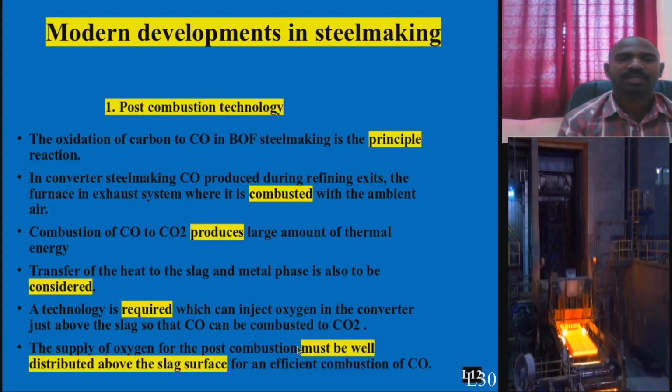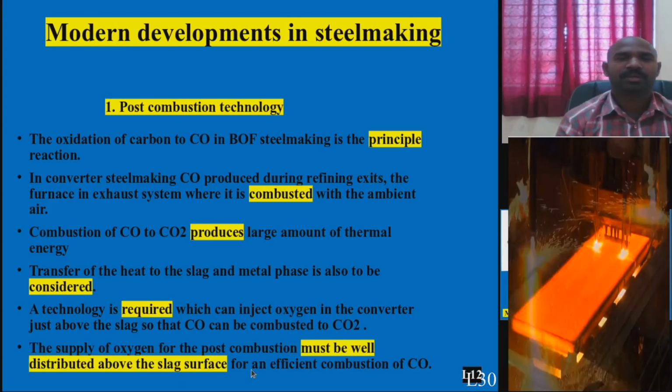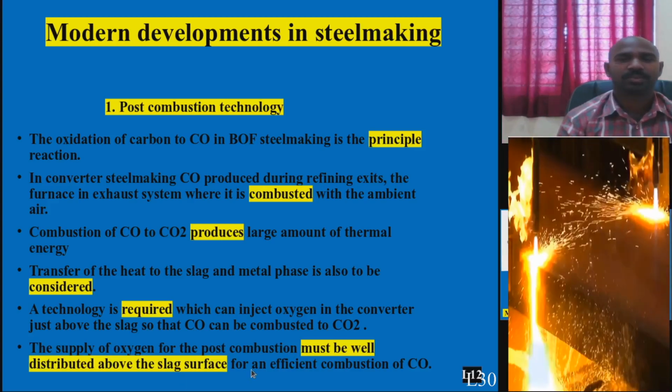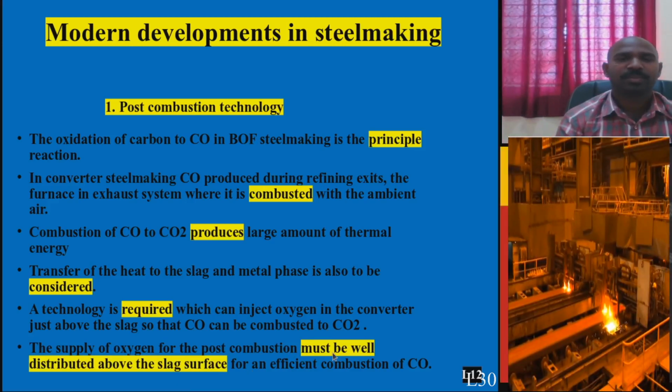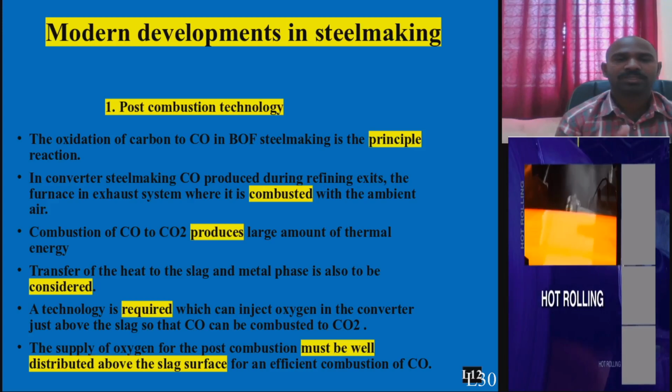And this post combustion oxygen should be above the slag surface. Why? Because it makes the distribution uniform, so that the entire CO will be converted straight away within the furnace into CO2 and goes out to the ambient air.